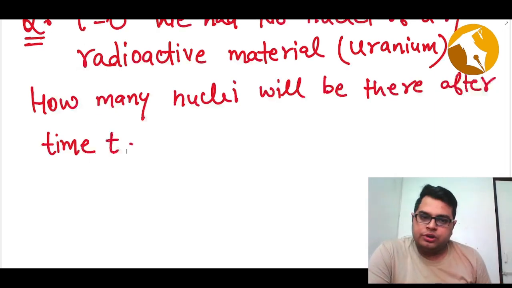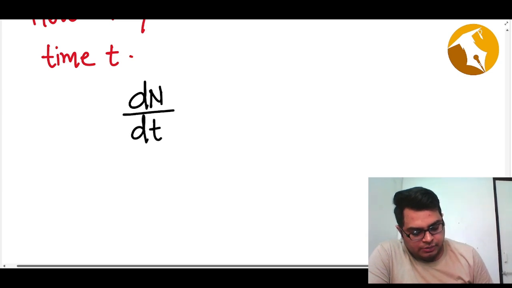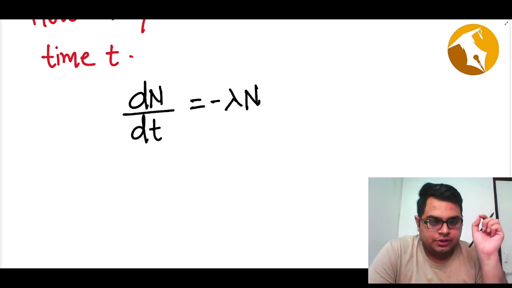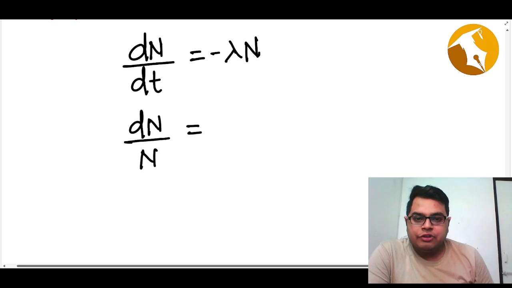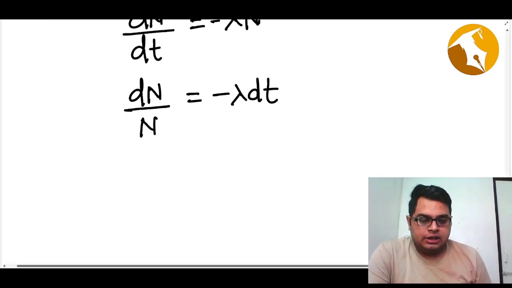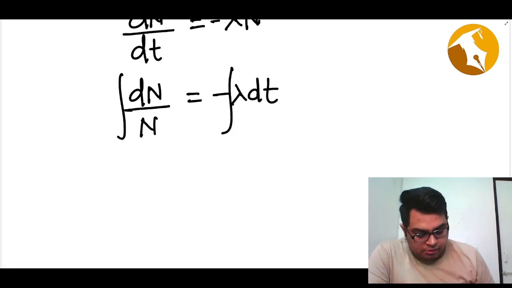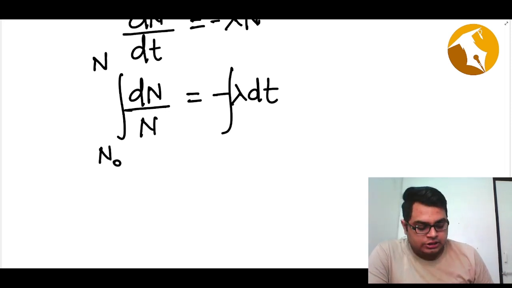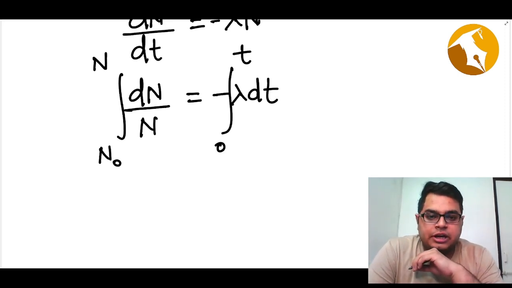So I will use the very famous equation which I told you that you have to remember, which is basically dN by dt equals minus lambda N. This is the fundamental law of radioactive disintegration. Now I will separate the variables. I bring variable N on one side and variable time on the other side. In the next step, I do an integration. Initially, I had N naught nuclei, and finally I have N nuclei. I start from time t equals 0, and come up to time t. These are my integration limits.